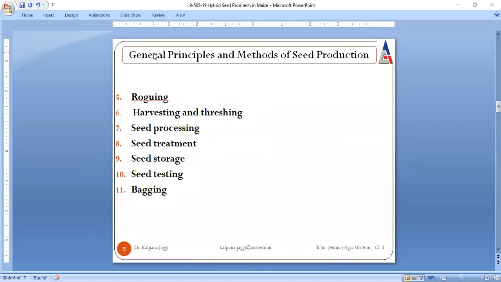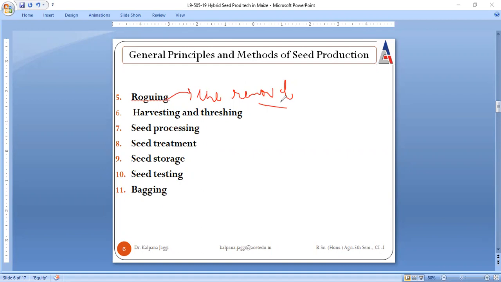Then the next principle involves roguing. Roguing is what? It is again the removal of other crop plants, weeds, and diseased plants, so that no outcrossing takes place, right? We can define roguing as the removal of unwanted plants. The removal of unwanted plants is all about roguing. And unwanted plants can be diseased plants, crop plants other than our crop plant, or contaminated plants, right? So they are to be removed.